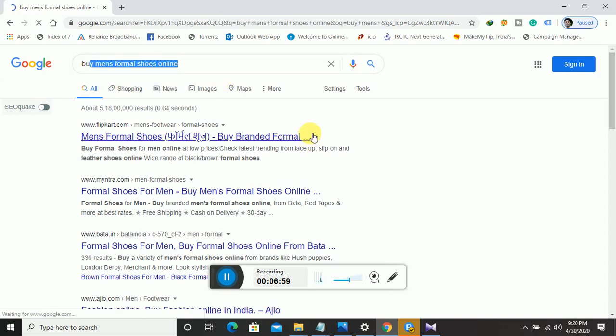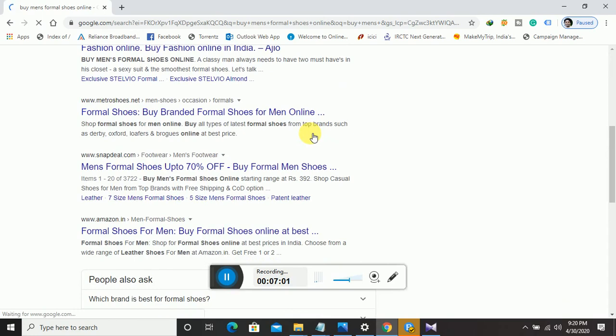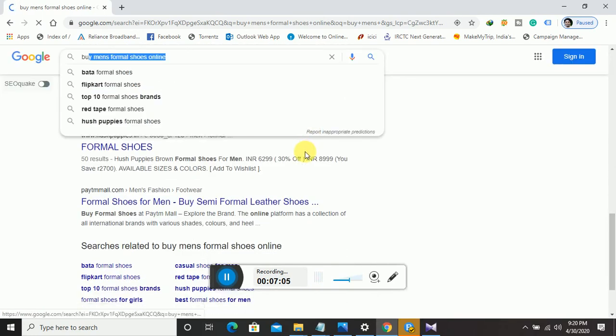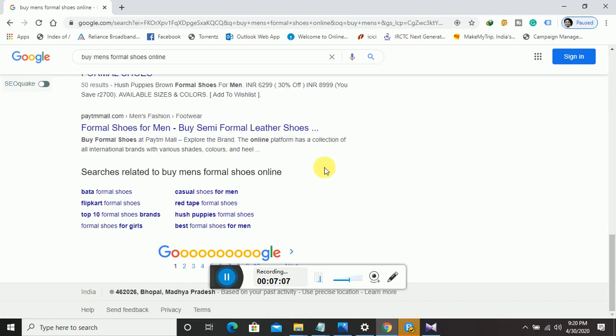So what we can do is increase the words in the sentence, right? And so there is a chance that you would be able to rank for these keywords. Google is also giving us suggestions, for example red tape formal shoes, Hush Puppies formal shoes, right? These are longer keywords.